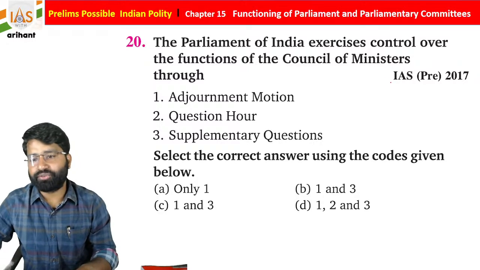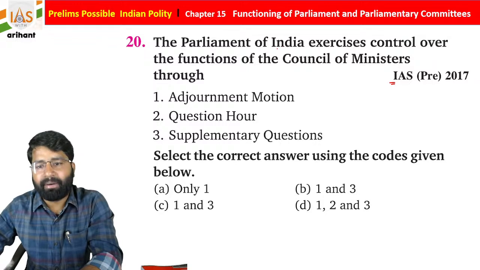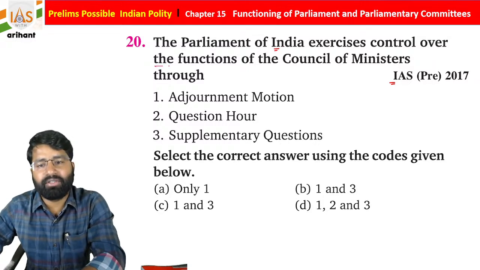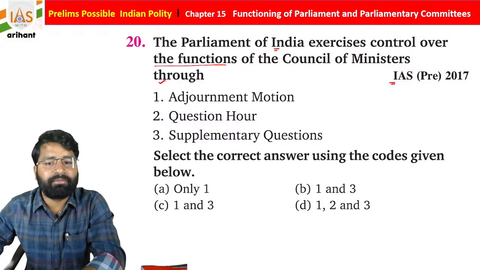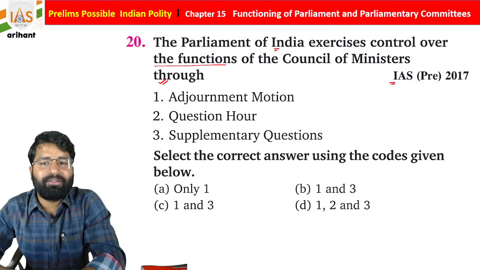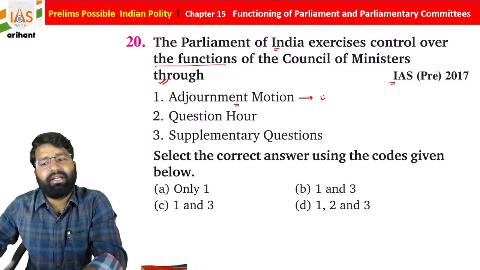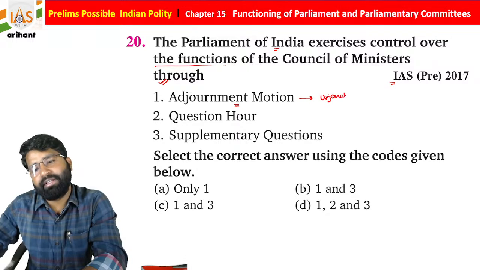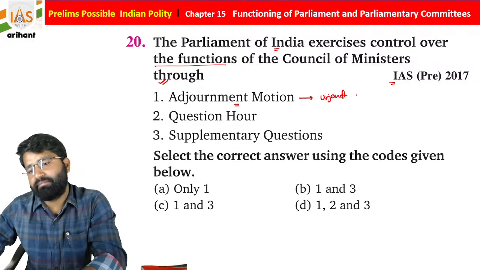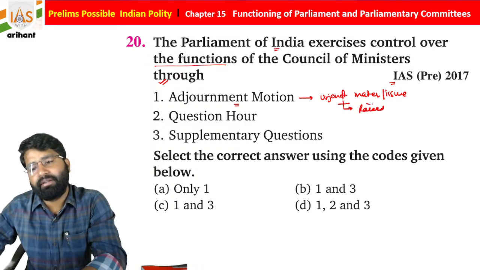Now see, this question was in UPSC 2019. Now students, the Parliament of India exercises control over the functioning of the Council of Ministers through what? So the Council of Ministers is controlled by what? Okay, adjournment motion. Basically, it is a motion raised by a member of Parliament if an urgent matter or issue is there.